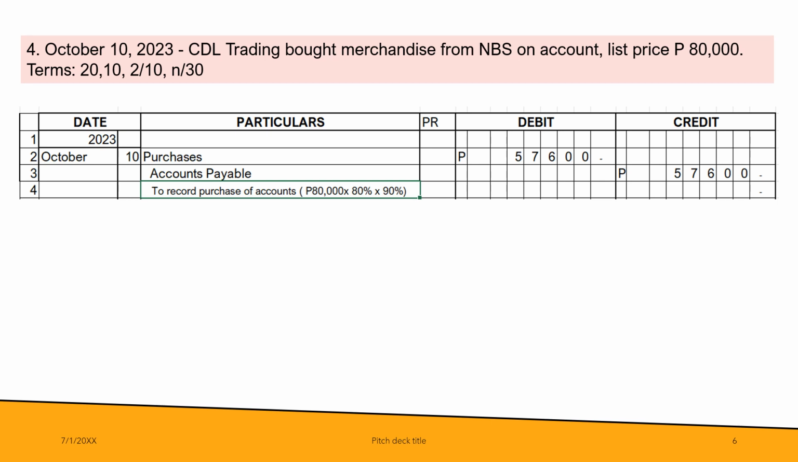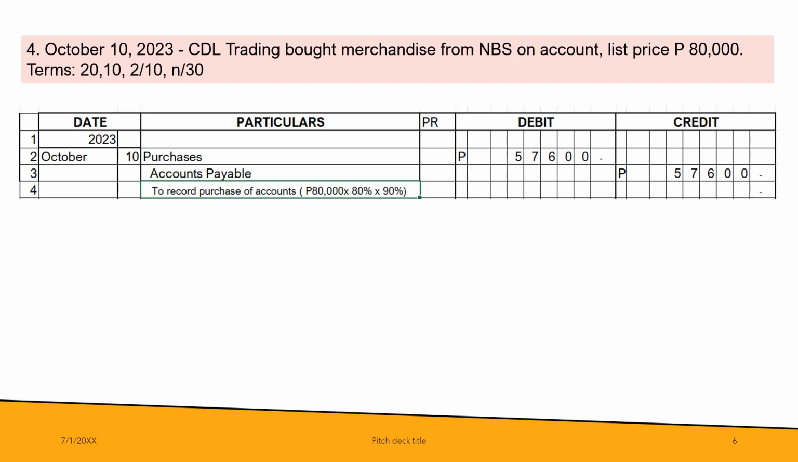And there is also a shortcut to compute for the invoice price. We have 80,000 times 80%. Why? Because this is 20%, 100% minus 20%, that is 80%. And then 10%, 100% minus 10% is 90%. So this is the shortcut to compute for the invoice price.